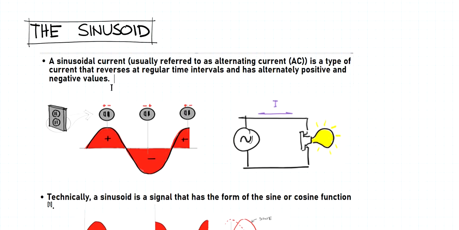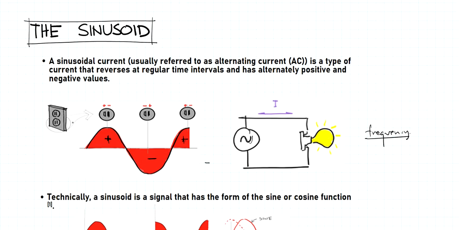So it's a type of current that reverses at regular time intervals and has alternately positive and negative values. We already discussed this. There's going to be positive, negative, positive, and then going back to negative. So it reverses, but how fast does it reverse? There is a parameter that we'll study in much detail later on, what we call frequency. So frequency is something like how fast it reverses.